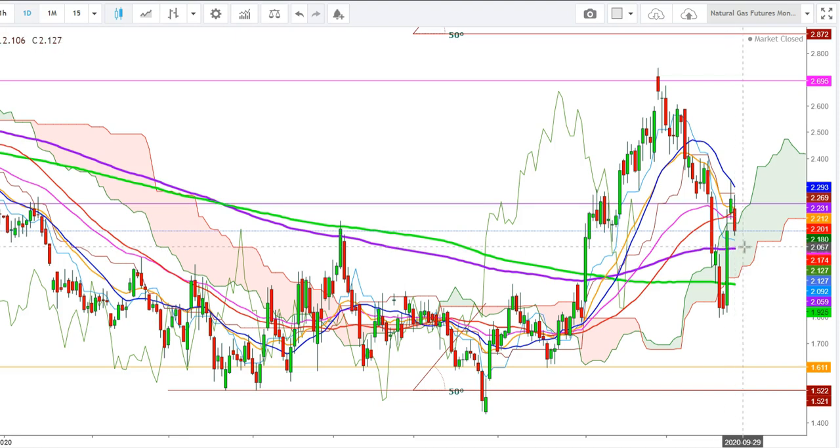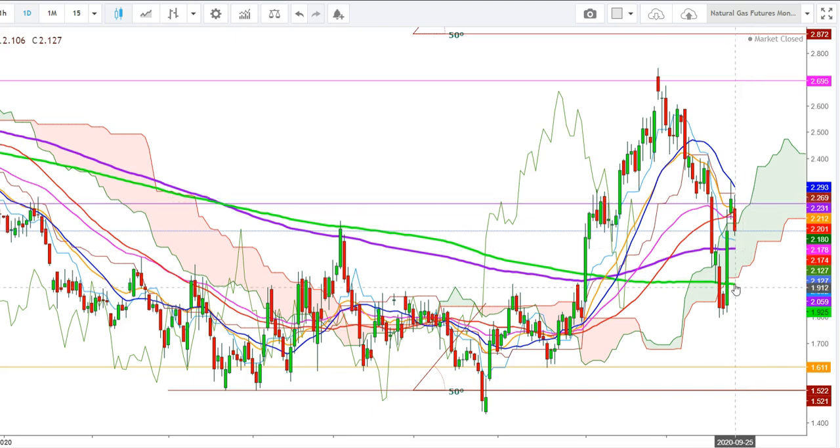But here, if the natural gas futures are not able to defend this immediate support of $2.062, we'll see the natural gas futures could test the lower end of Ichimoku cloud. Friends, here I find that if the natural gas futures find a gap down opening on the first trading session of the upcoming week below the levels of $2.106, we'll see the natural gas futures to test the immediate support of 200 days exponential moving average, which is at the levels of $2.059, and the second support will be found at the 200 days moving average, which is at the levels of $1.925, from where the natural gas futures will find a steep upward move.